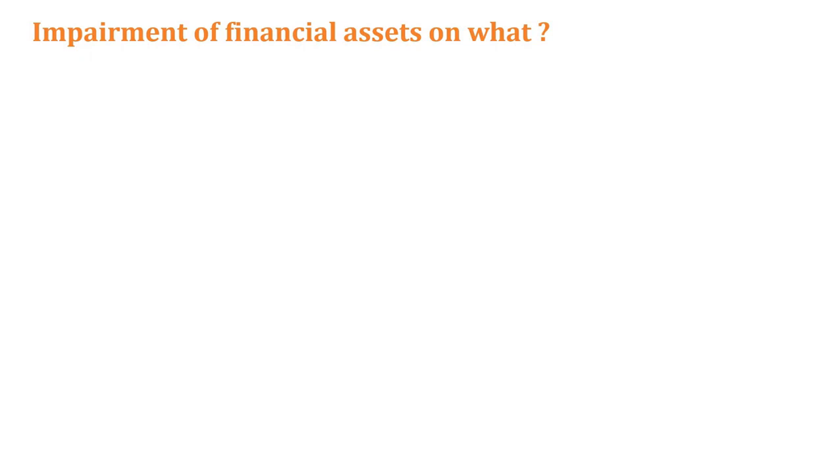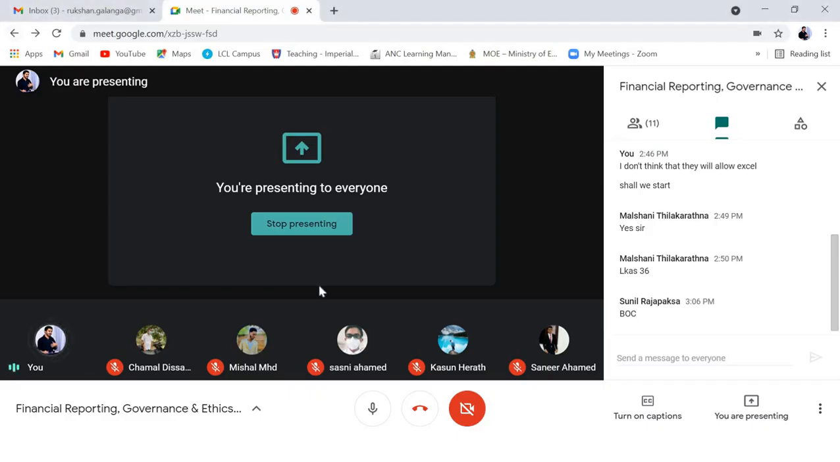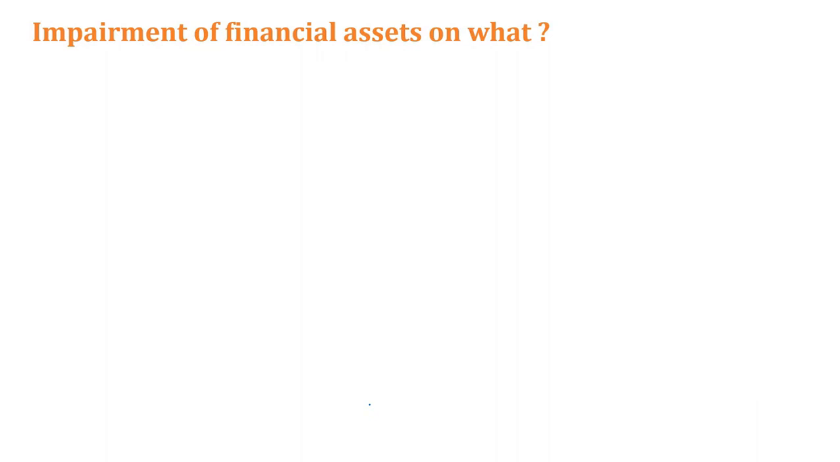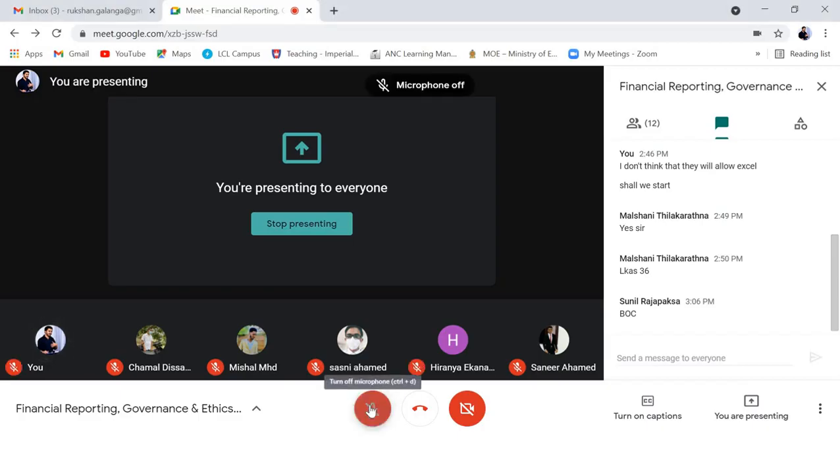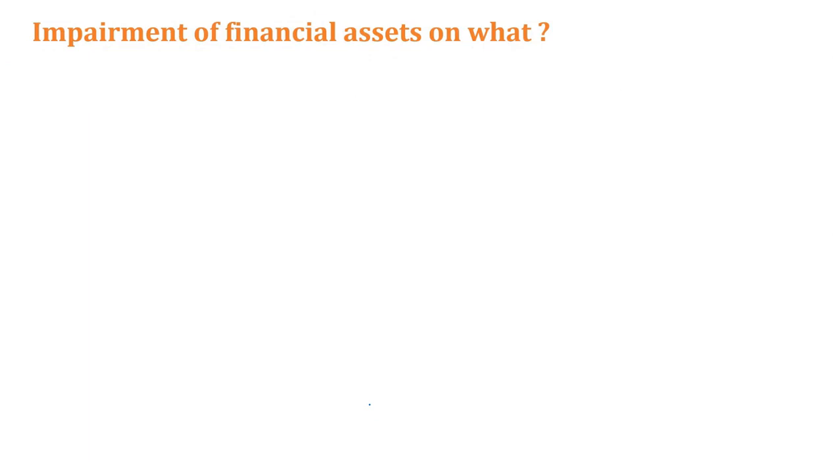So how should we make impairment to the financial assets, right? How should we do the impairment on the financial asset? That is the question. Impairment on what?